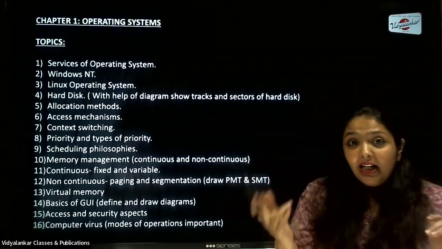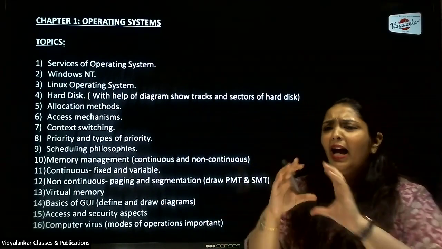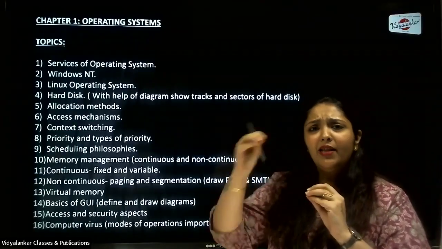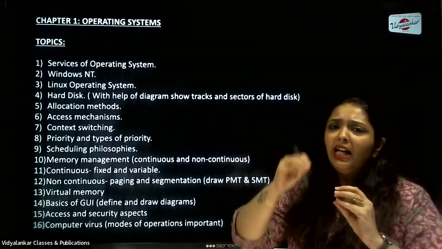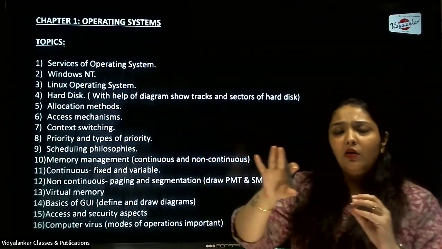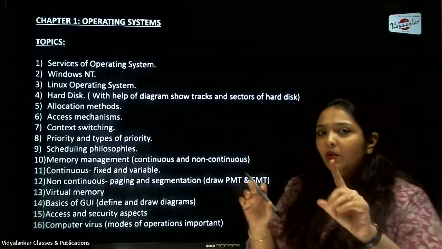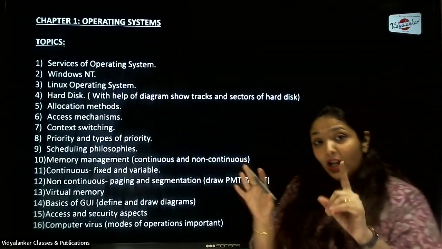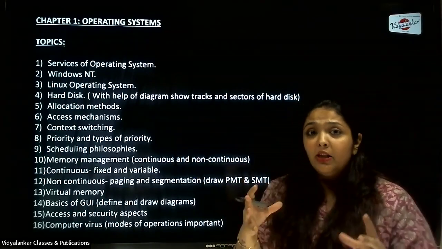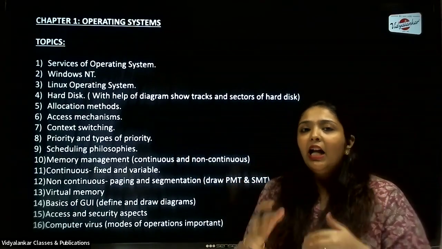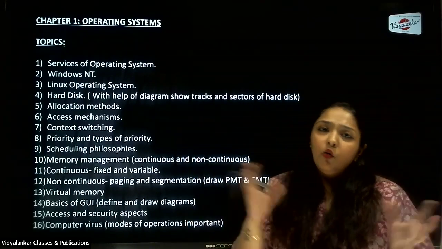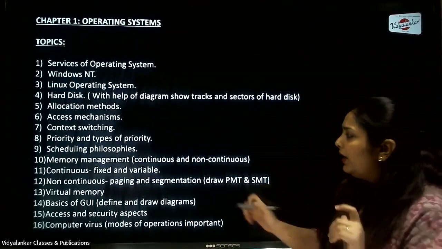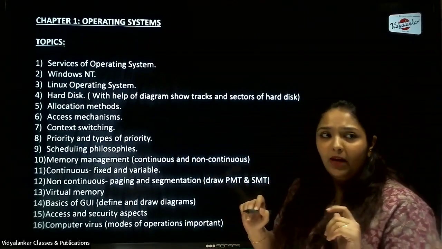And if I talk about variable, what do I do? I have a block of memory and I let the processor decide which process requires how much memory, and then that process will allocate itself, deallocate itself, and so on. So that is variable, where I'm letting the processor occupy the memory space as per requirement. There again, the concept of fragmentation comes into the picture. Don't forget to mention that. And how do you overcome fragmentation? You overcome fragmentation with the help of the compaction technique. So remember these keywords while studying this particular topic, that is memory management.